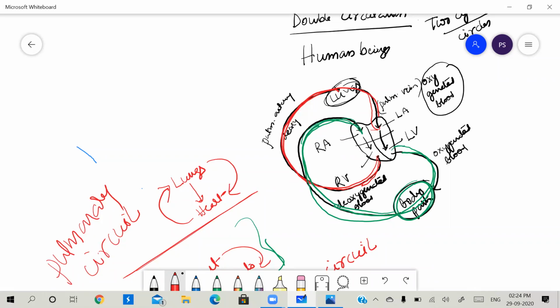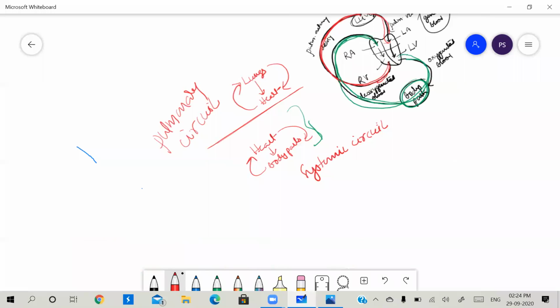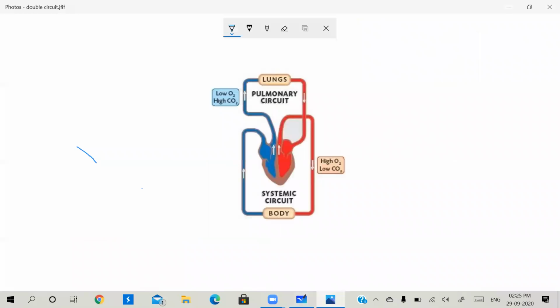See here, you will see a diagram now. This is a flow chart like representation of the double circuit circulation.